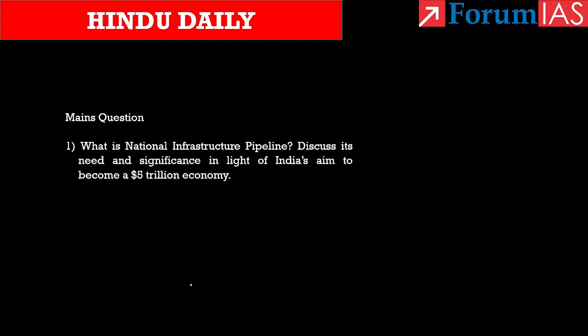Now moving to the mains question: what is the National Infrastructure Pipeline? Discuss its needs and significance in light of India's aim to become a $5 trillion economy. Aspirants can take note of this question. You can write the answer and post it in the comment section so that we could have a peer review of it.